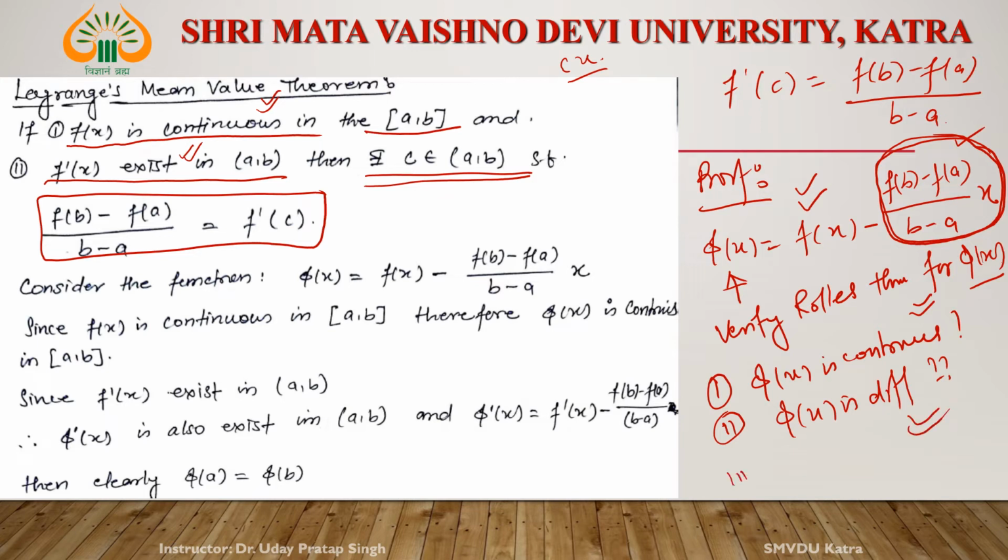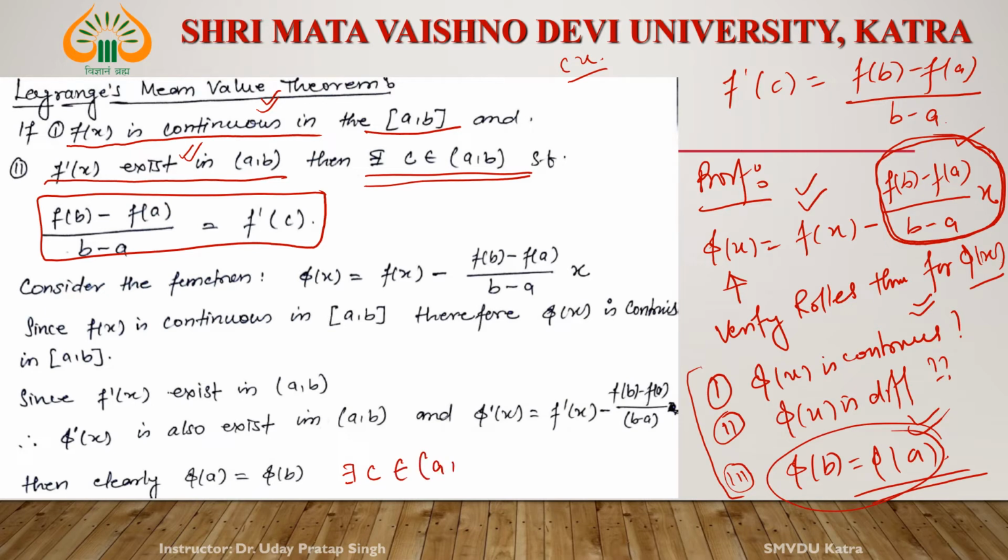Now come to the third point. You can easily verify it: phi b is equal to phi a, meaning the values of the function at the endpoints are equal. So all three conditions of Rolle's theorem are satisfied by phi x. So we apply Rolle's theorem on phi x, which says that there exists c belonging to the open interval (a, b) such that phi prime c is equal to 0.